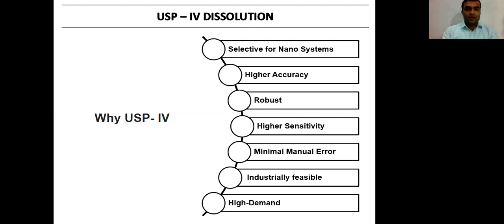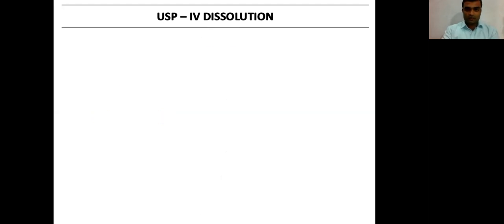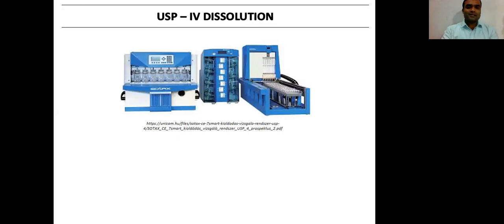Again, it has very good accuracy, and this is a robust method. With higher sensitivity, we can get the results with minimal manual errors, and because of automation it has very high demand, and again this is industrially feasible and scalable. You can clearly see the picture of the USP-4 dissolution apparatus of Sotax.